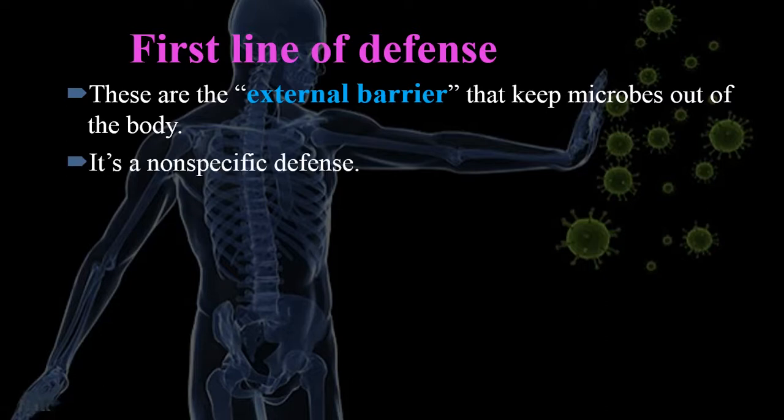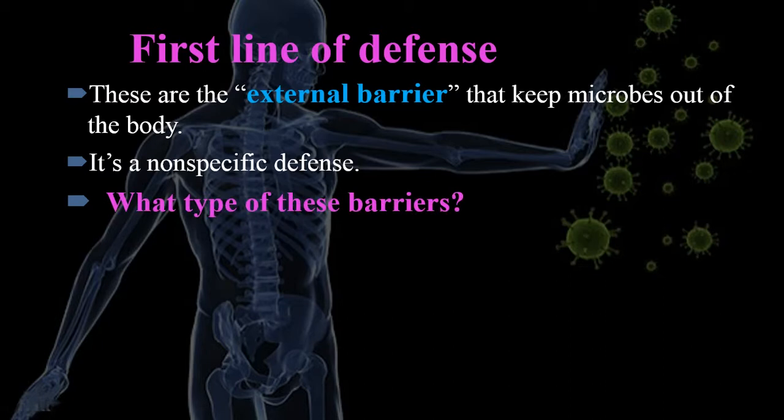But it's a non-specific defense. Non-specific defense means that it has no concern. This type of defense, or first line of defense mechanism, has no concern about the type of bacteria, the type of virus, the type of chemical, or the type of any microbe. So it has no concern with the type of any attacker. Its only concern is to defend. Its only concern is to resist, and not allow the entry of these microbes into your body. So it's a non-specific defense, and it's an external defense.